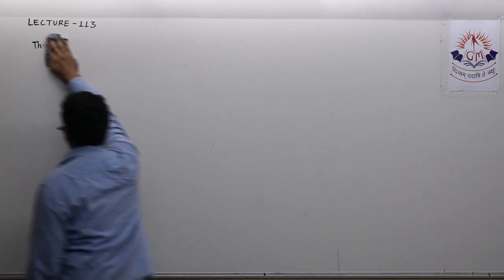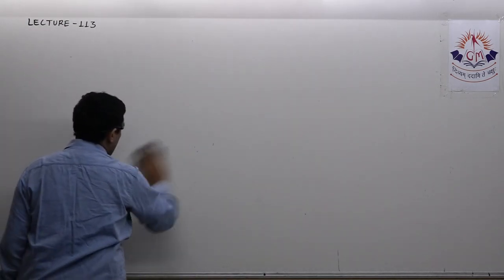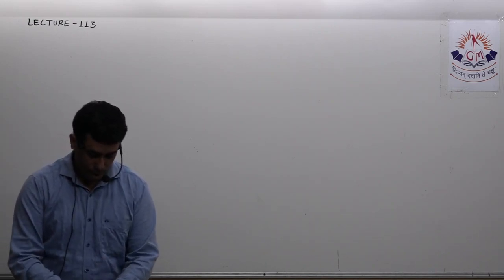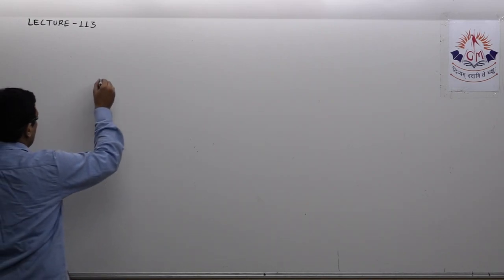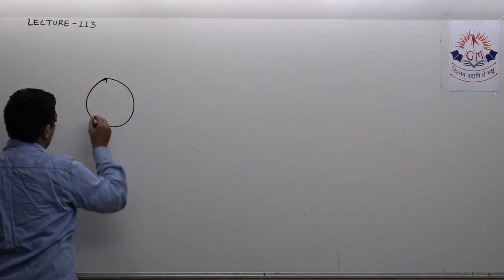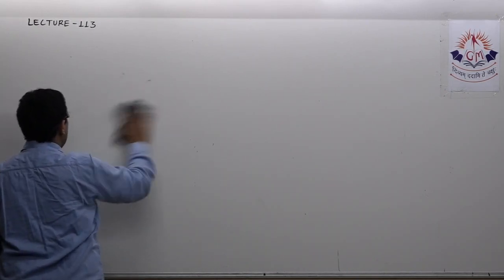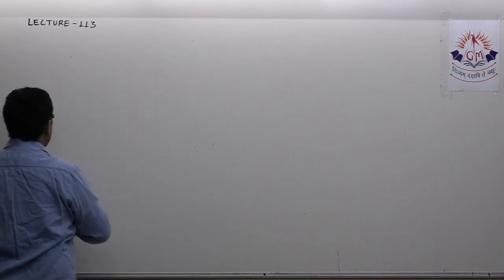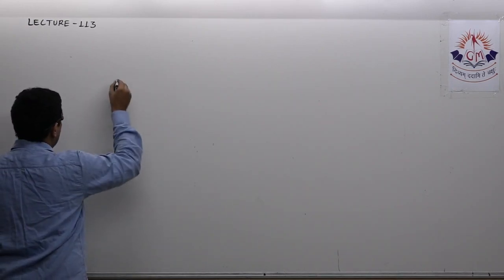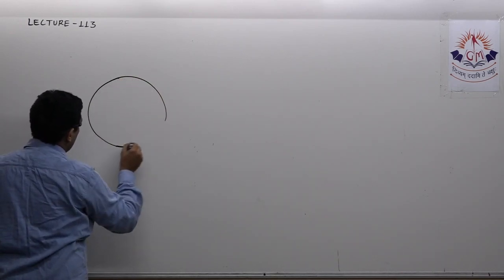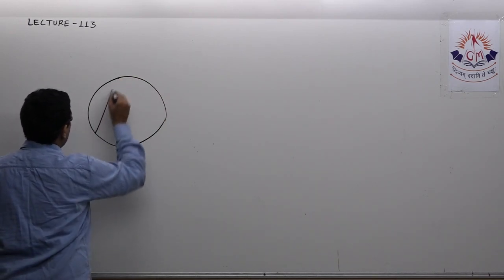Right now we saw a theorem which was saying that if an arc subtends two angles, then they must be equal.